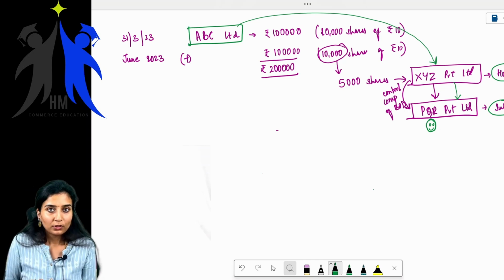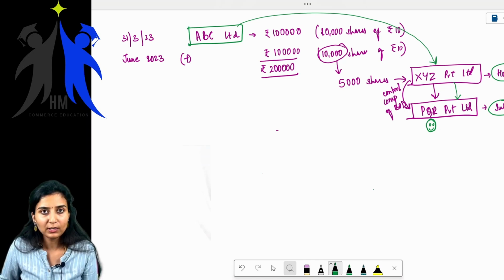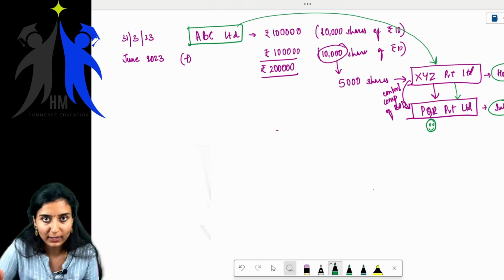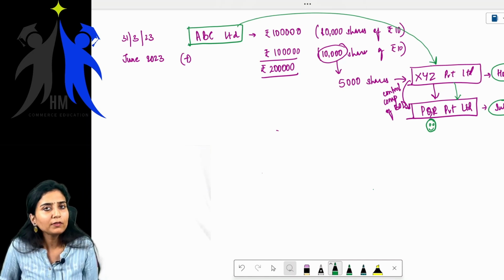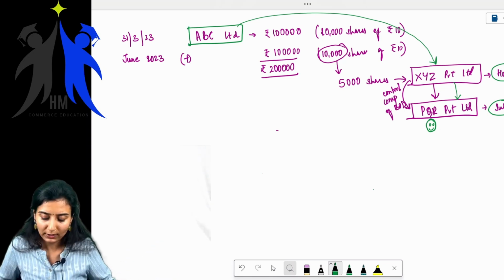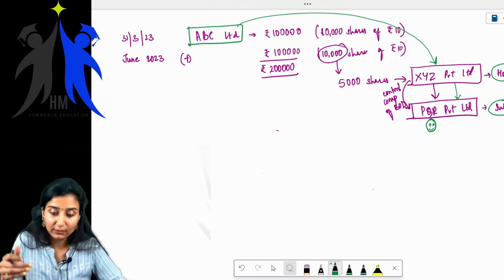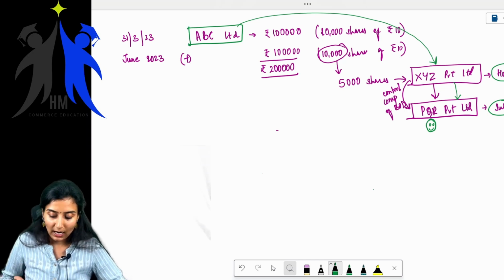Now you are a chartered accountant. You cannot listen to everything. Whatever PQR Private Limited says, why will you agree? You have your own brains. You know what is holding, what is subsidiary, what is an associate. Now we will try to see whether this PQR Private Limited is really a subsidiary company of ABC Limited or not. We'll try to understand.